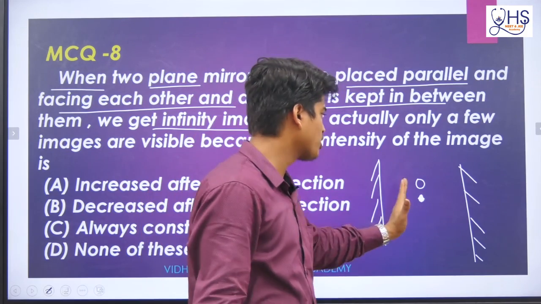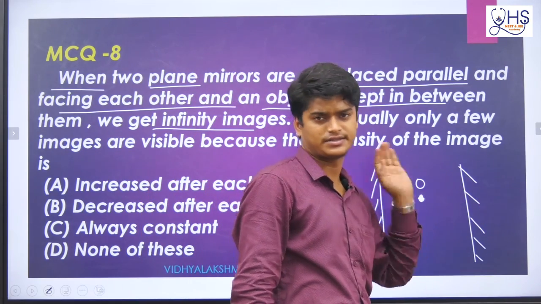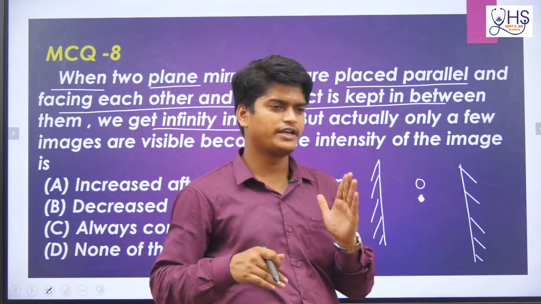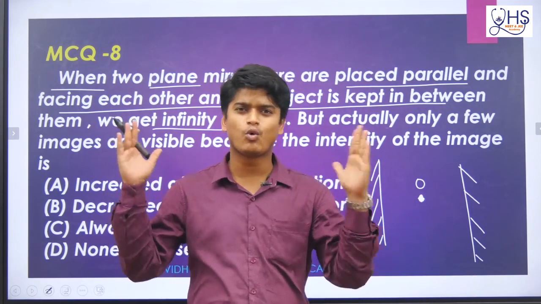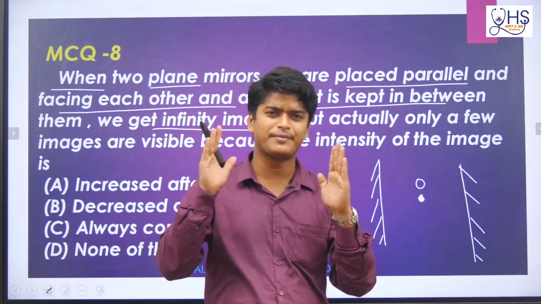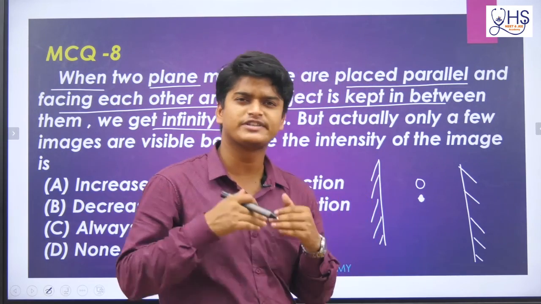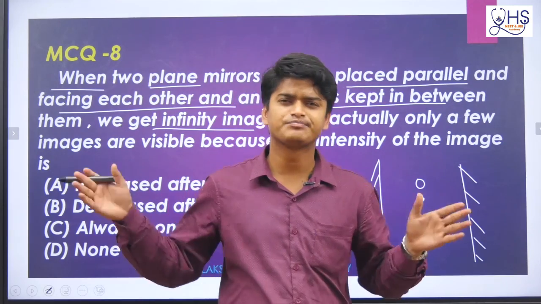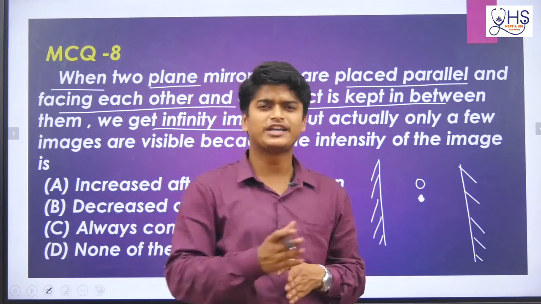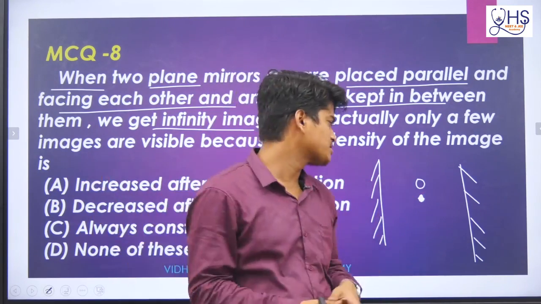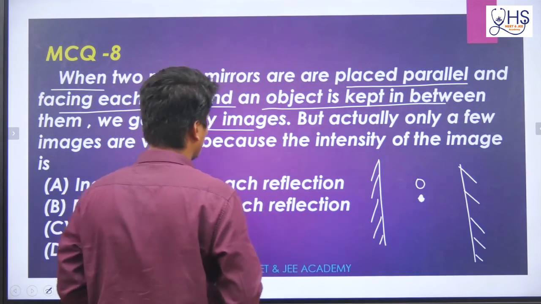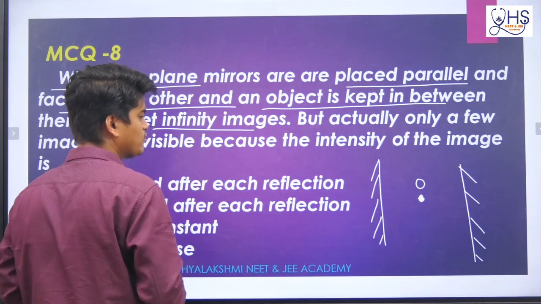Why are many images forming? Due to multiple reflections. If you go to a shopping mall, where opposite walls have plane mirrors, and you stand in the middle, you will see multiple, infinite images of your object.